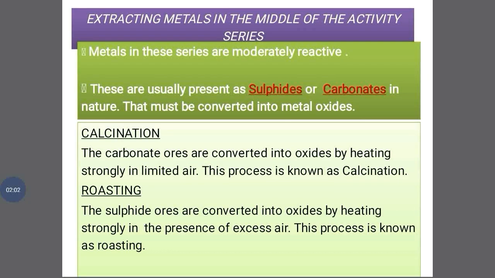The carbonate salts are converted into oxides by heating strongly in limited air. That process is known as calcination. The sulfide ores are converted into oxide by heating strongly in presence of excess air. This process is known as roasting. Here, two different methods are applied for separating sulfide or carbonate ores.